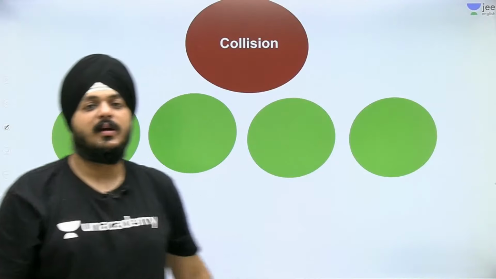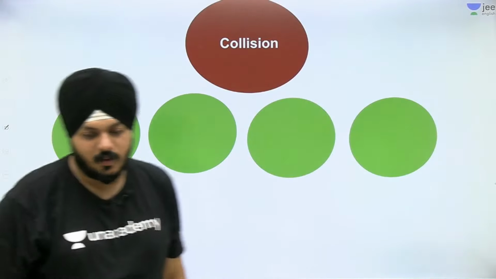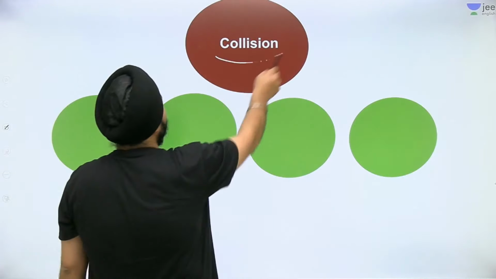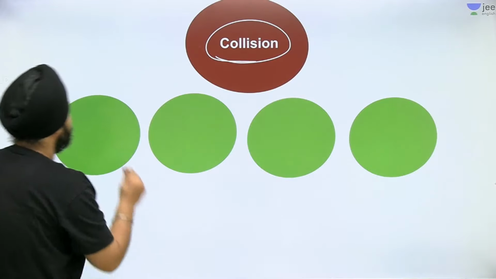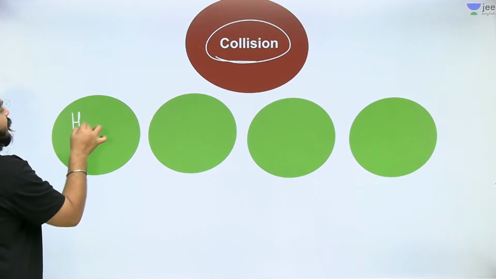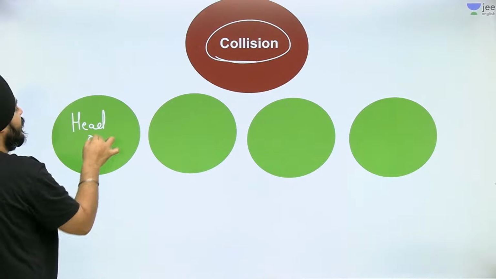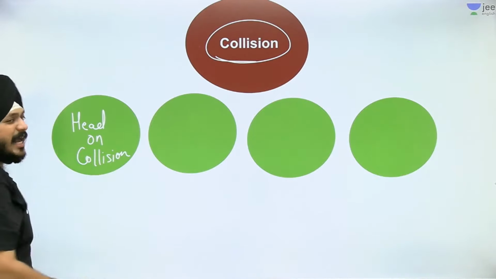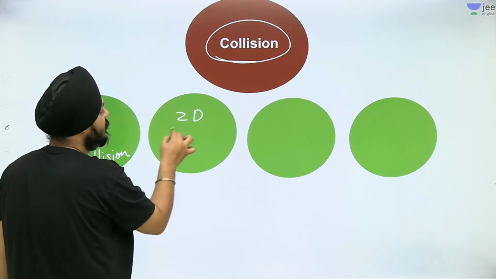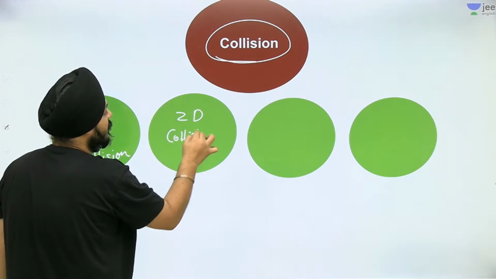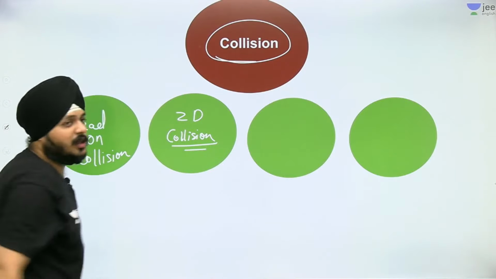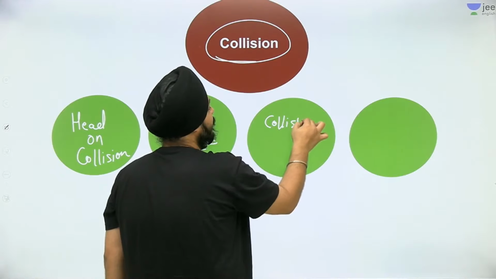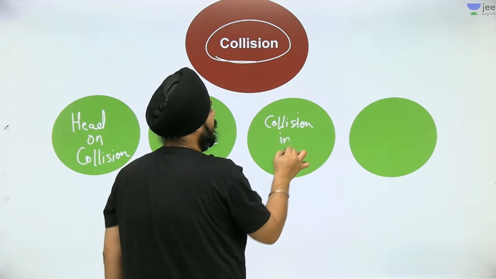Okay guys, moving forward, collision, the most important part of this section. See guys, there are basically some cases of collision. The first is the case of head-on collision. Second, we move on to 2D collisions. Third, the cases of collision in a disk.